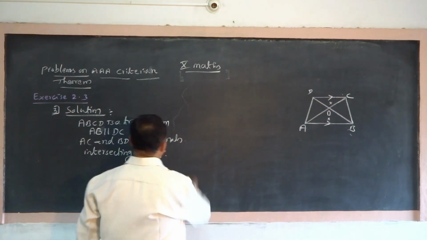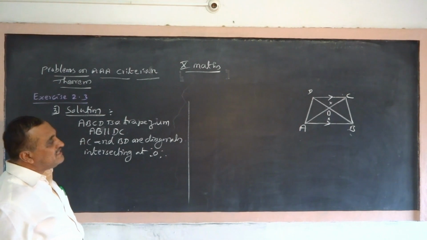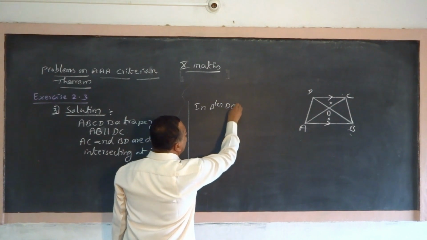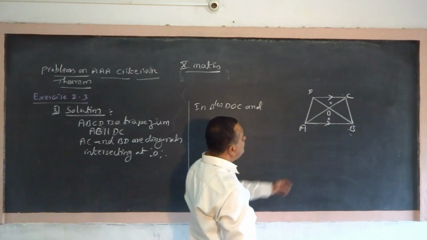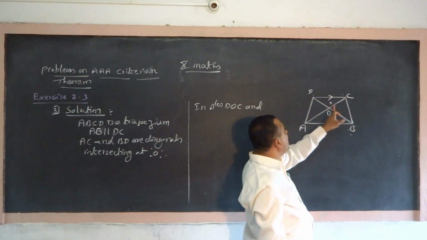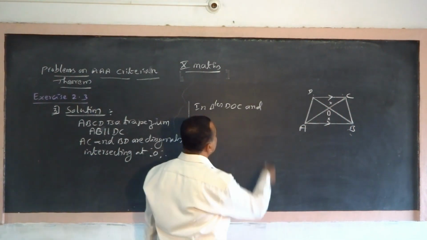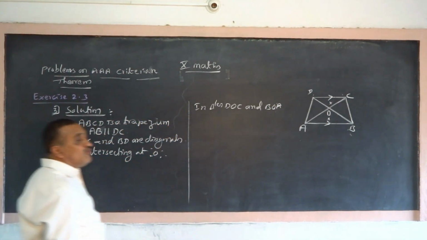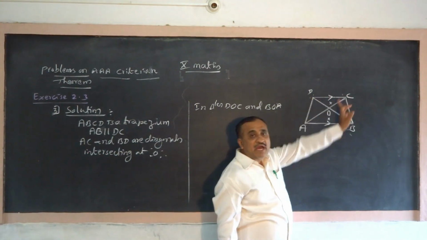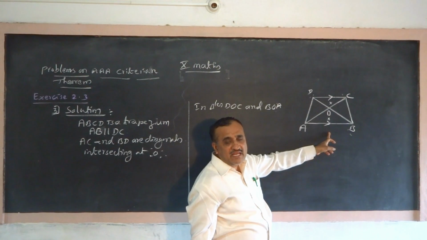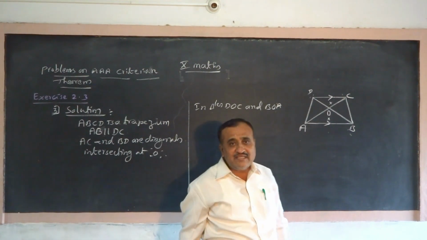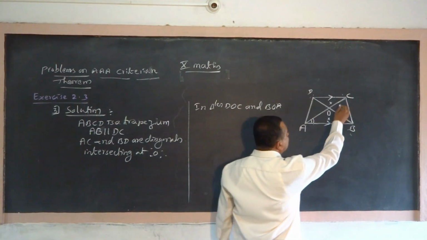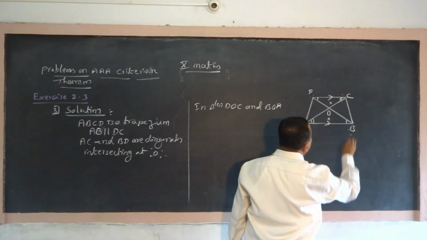Consider the two triangles DOC and BOA. Go through this. DC is parallel to AB. When DC is parallel to AB, you will get alternate angles. These two are alternate angles.